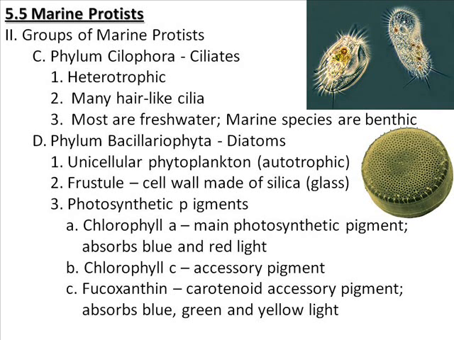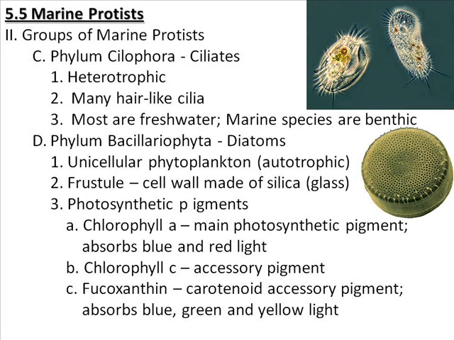Now, phylum Bacillariophyta includes the diatoms, which are different. They're not protozoans, they're unicellular phytoplankton, so they're autotrophic. So this indeed is a type of algae. They have a unique cell wall called a frustule, which is made of silica, which is again that glass-like substance. They have some interesting photosynthetic pigments.